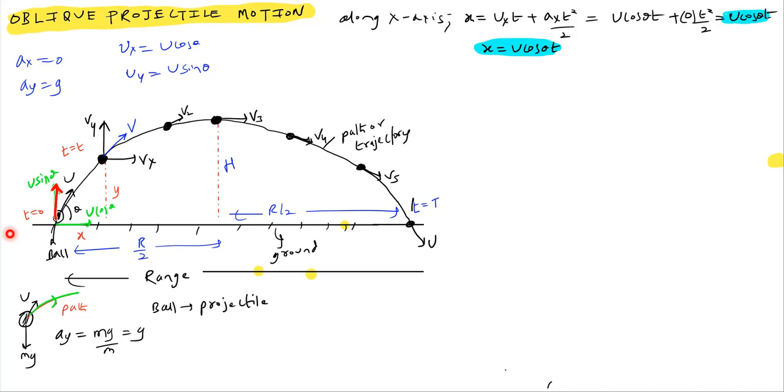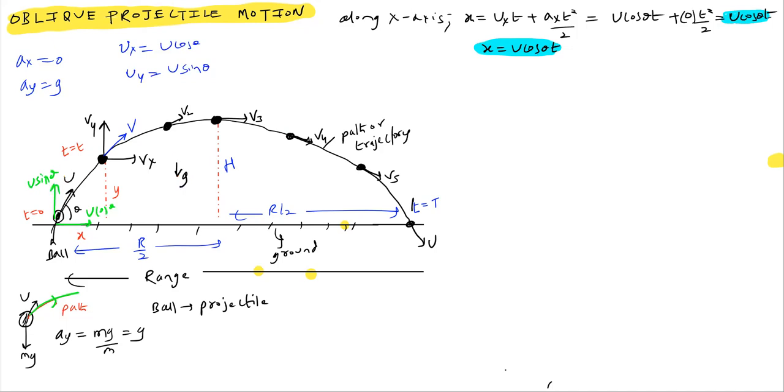It is u sin theta. At t equals 0, u sin theta. After some time, because of the retardation by gravity, what do you expect? g is acting opposite to u sin theta. So the particle initially will undergo retardation.